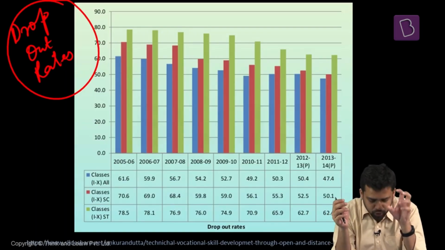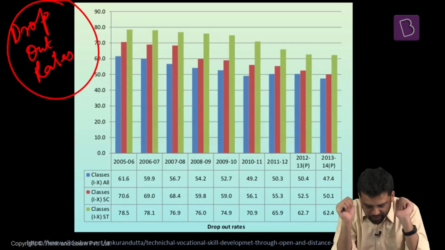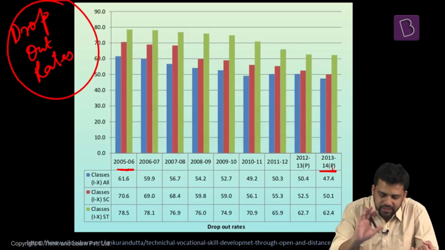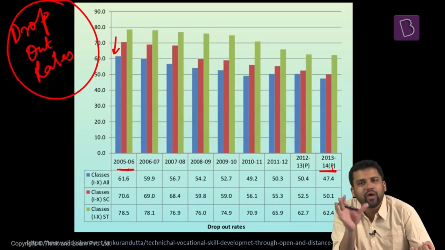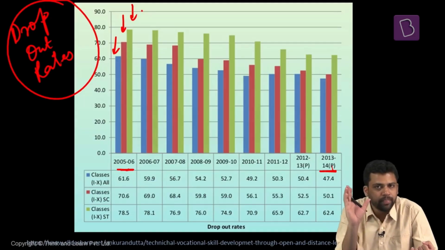Now, this particular image that you see on the screen gives us an idea about the dropout rates. It also tells us about the dropout rates among different communities. Now, what can we infer from this particular illustration? We have data from 2005 to 2013-14, and we have data for basically three categories here. The blue bar shows us the all India average dropout rates. The red bar shows us the dropout rates among the scheduled caste community. The green bar tells us about the dropout rate among the scheduled tribe community.